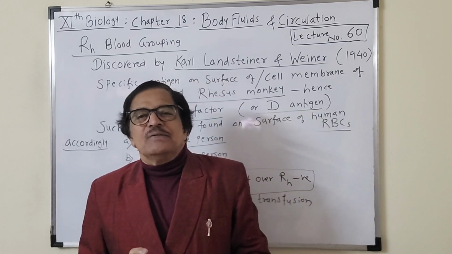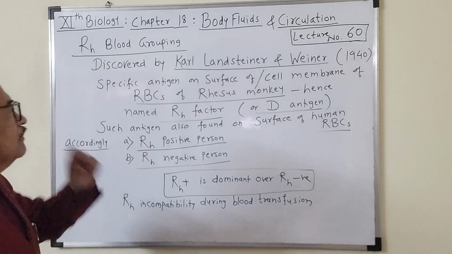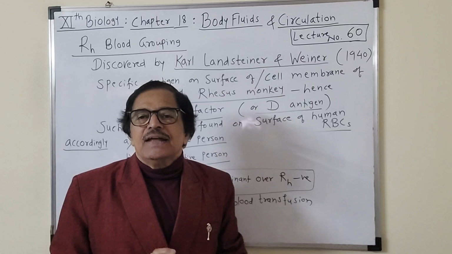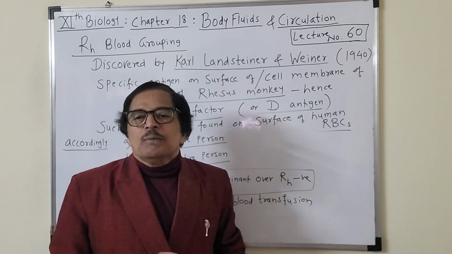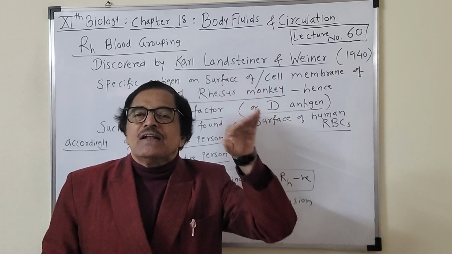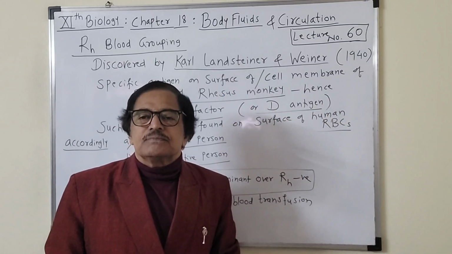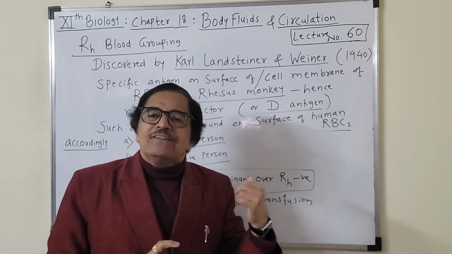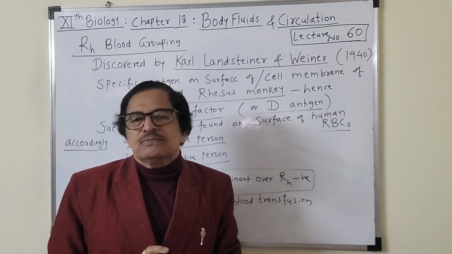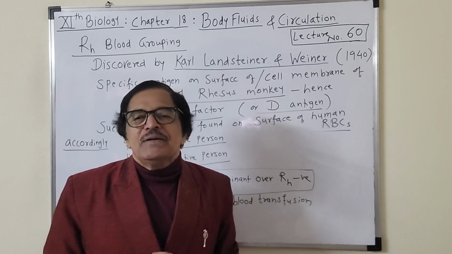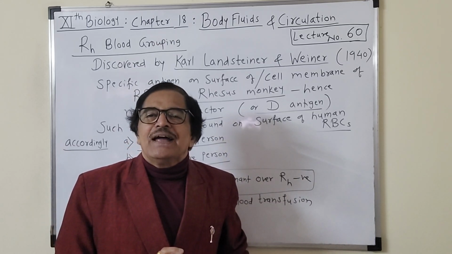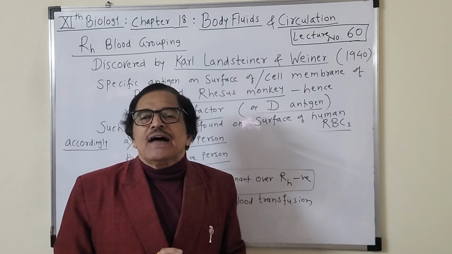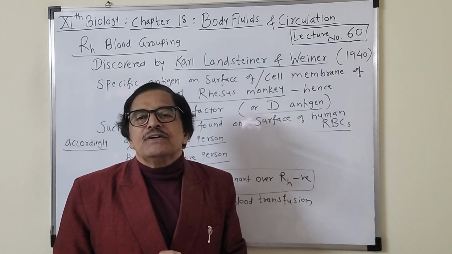RH blood grouping was also discovered by Karl Landsteiner and Wiener in 1940. वो पहला तो 1900 में आया था, उसके बाद में 40 साल के बाद ये दूसरा आ गया. The ABO blood group system was given by that Landsteiner only. He is considered the father of blood group systems of the human being, and it was first given by him in 1900, the ABO blood group system. He was awarded the Nobel Prize also, we have seen.